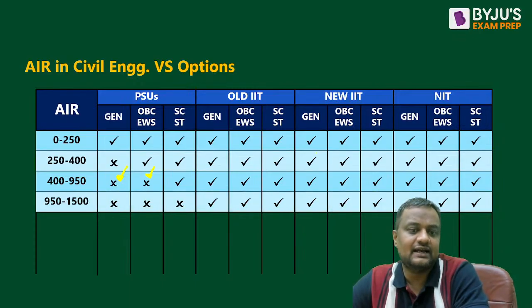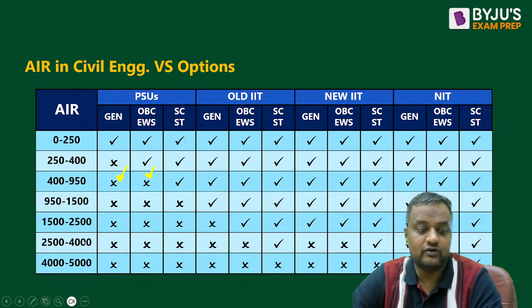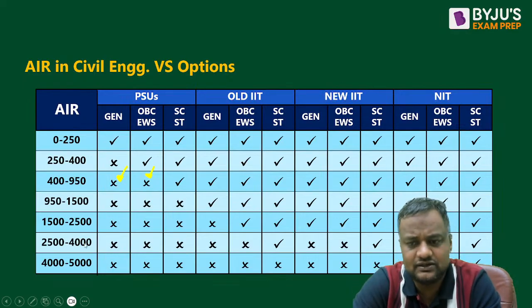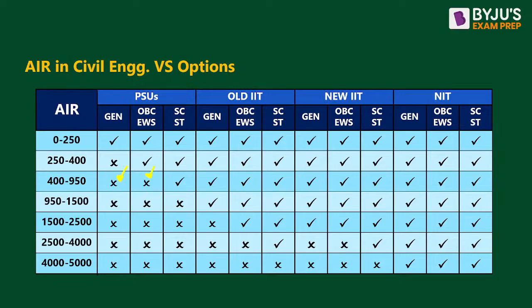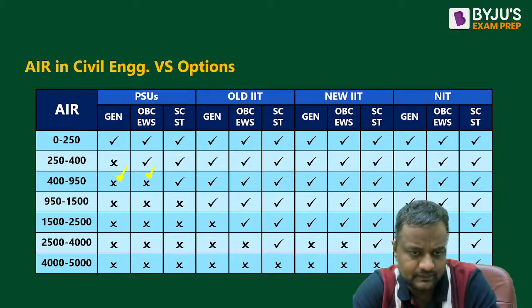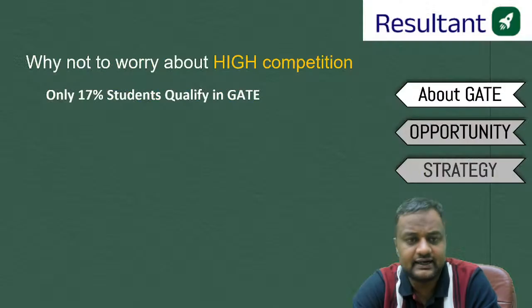For every rank, what are the options available and for which category, everything is available. This also you can take the screenshot later on, or you can ask me in my Telegram group, Civil by Abhinav Sir. I will be telling you this. Okay. Now coming to the next slide: for what rank, what are the options available?